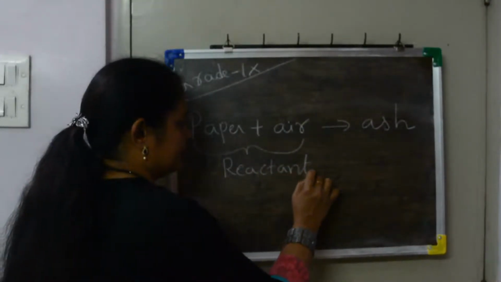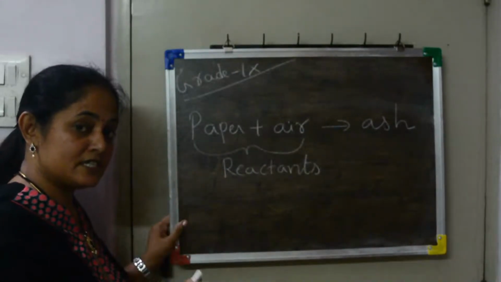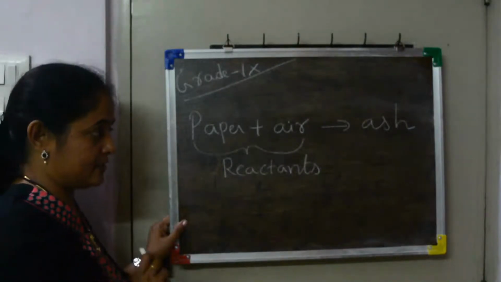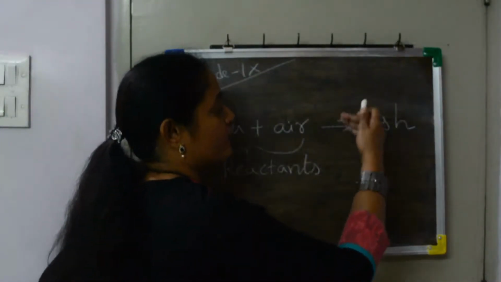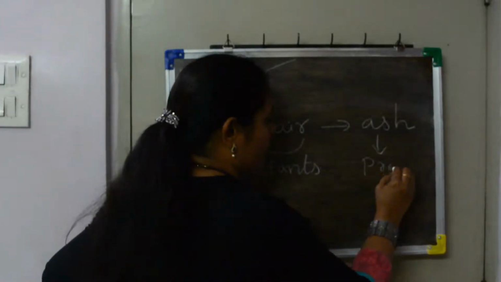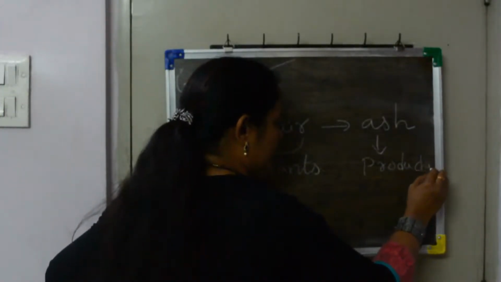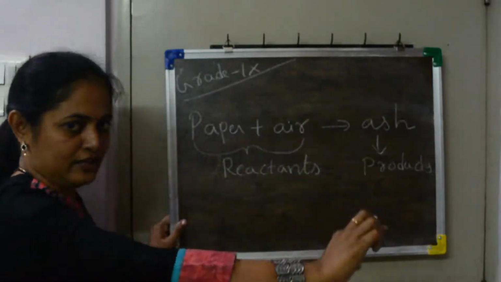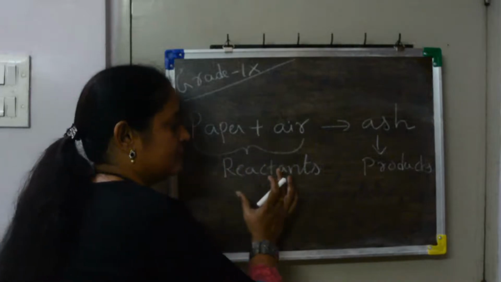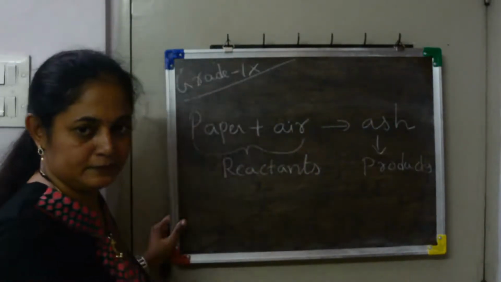The substances which take part in the reaction are called reactants, and the substances we produce after the reaction are called products. So in a chemical change, reactants always convert to become products.